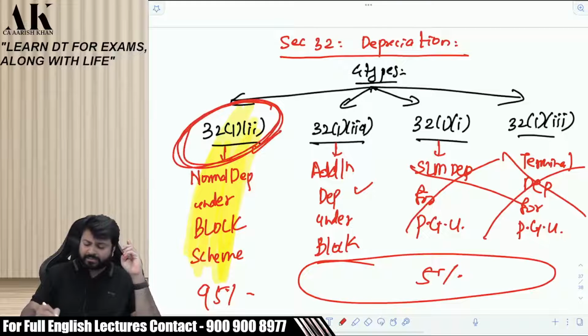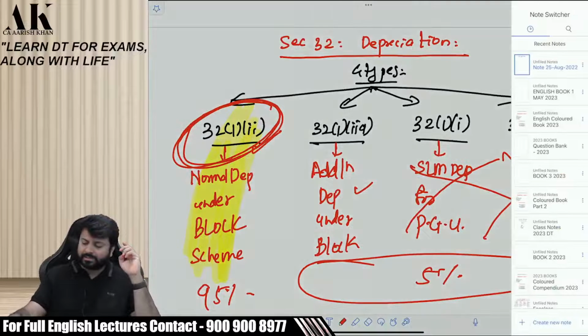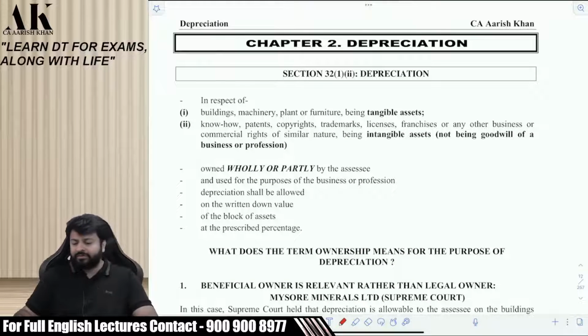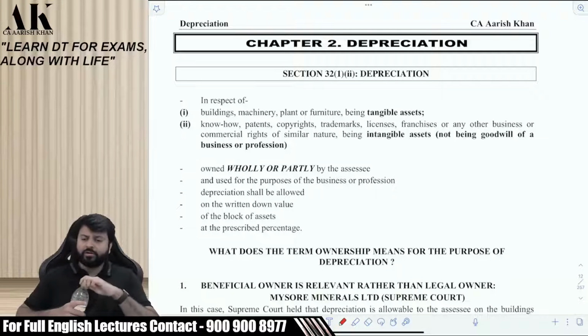We will start with this normal depreciation under the block scheme. What does this section have to say? Come to page number 2.1 of your textbook, all of you, please. Section 32, subsection 1, clause 2. We will read it together. I will read, you will listen.